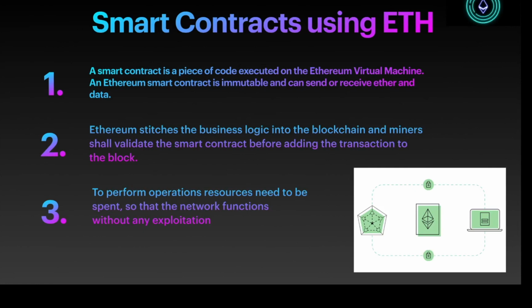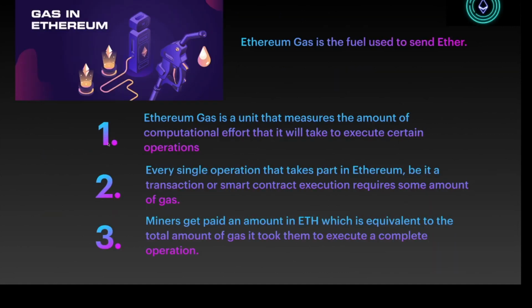So the way it works in Ethereum is, to perform operations, resources need to be spent so that the network functions without any exploitation. I'm going to talk about this, the third point, more in the next slide. For any contract to work, Ethereum uses what is known as a gas.